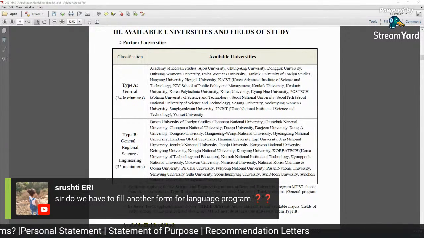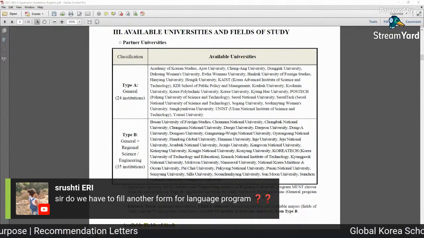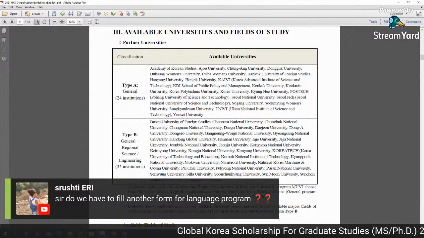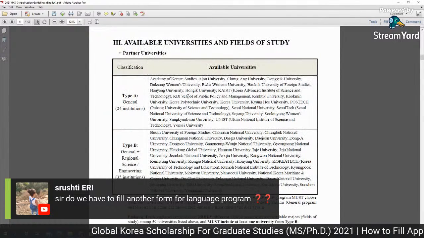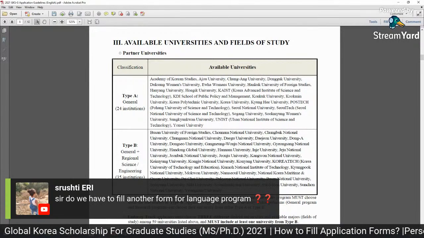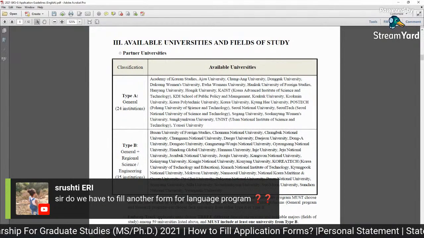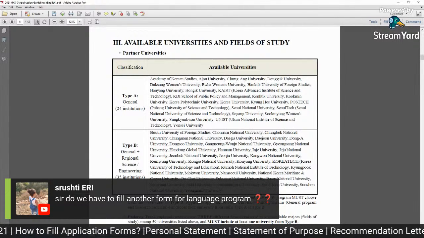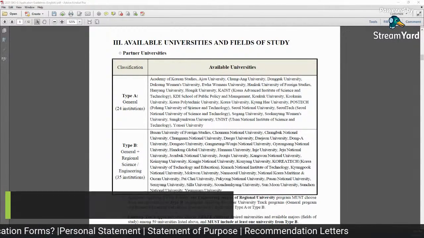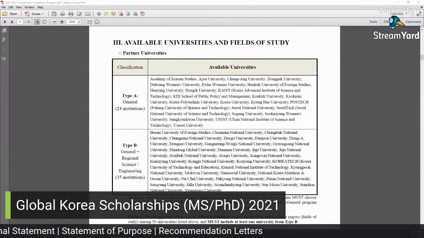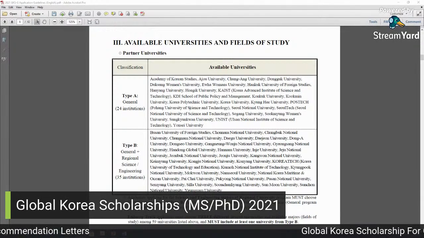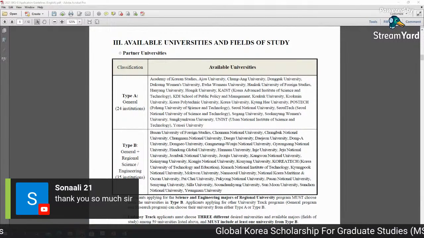Sir, do we have to fill another form for the language program? No, I told you, Shruti, that there is no other form, just this application form. So it is understood that when you are selected, you will join the language program. It is a part of this scholarship. So there is no other different form. Just these application forms are enough. Thank you so much for the information. You are very welcome.